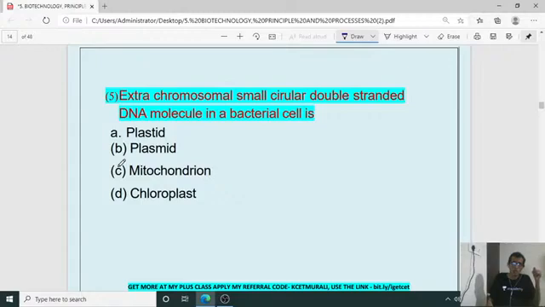An extrachromosomal small circular double stranded DNA molecule in a bacterial cell is what? What is the terminology for this one? It is called plastid, plasmid, mitochondrion, chloroplast. It is called plasmid. So plasmids are going to be utilized in various recombinant DNA technology under biotechnological principles and processes.